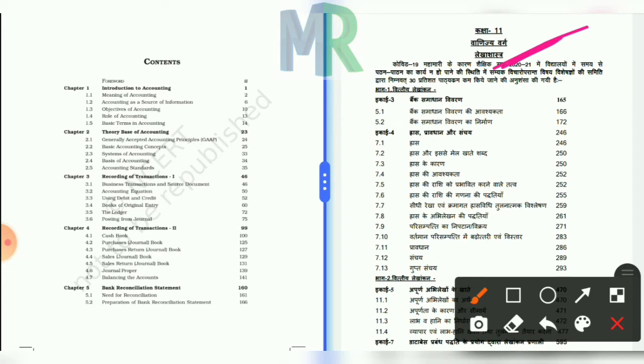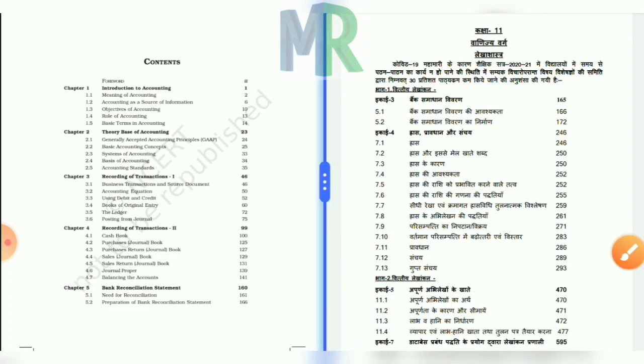First of all, you have to know which chapters are reduced from your regular syllabus. There are two chapters. Firstly, we will talk about the two chapters. The first one is BRS, Bank Samadhan Vivran, known as BRS, Bank Reconciliation Statement. As you can see on the left screen, it's chapter number 5. You don't have to study this chapter during the financial year 20 to 21.